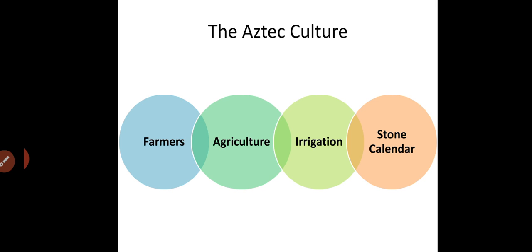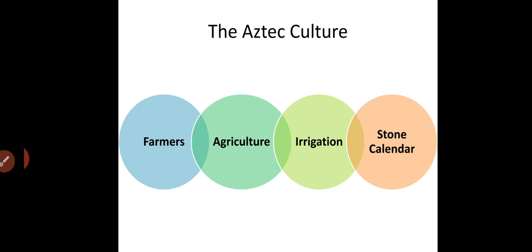The land of this civilization did not have enough water to support the crops, which is why they developed irrigation to supply water to the crops planted in the land.